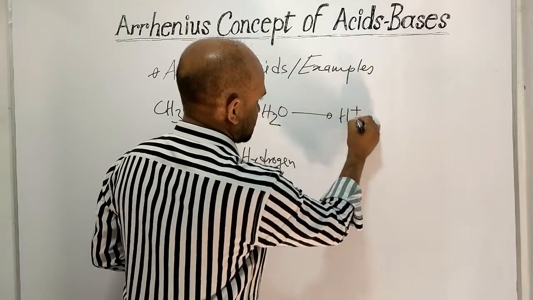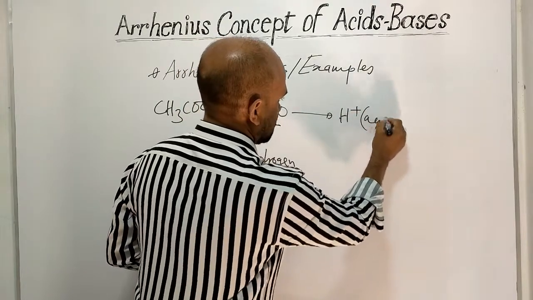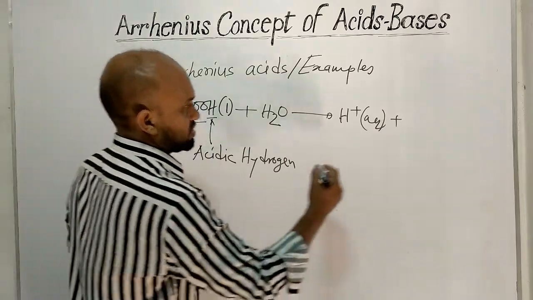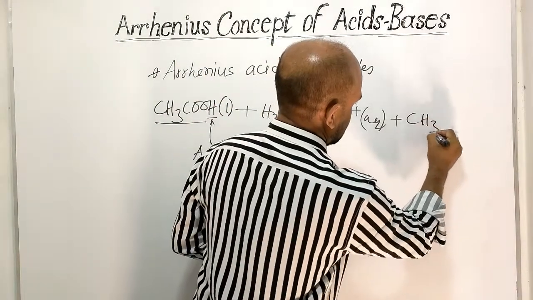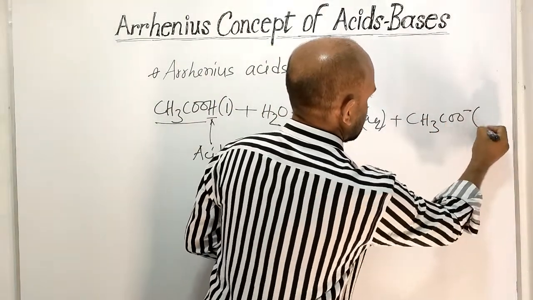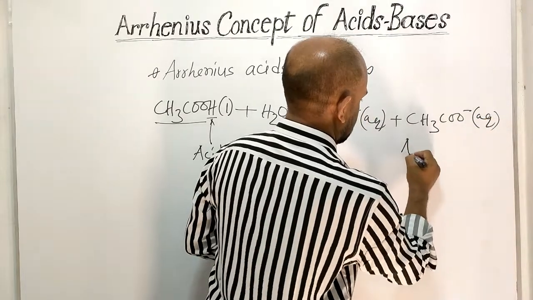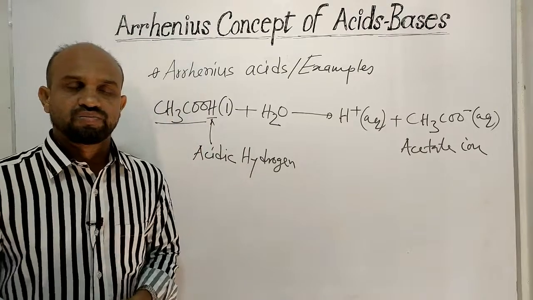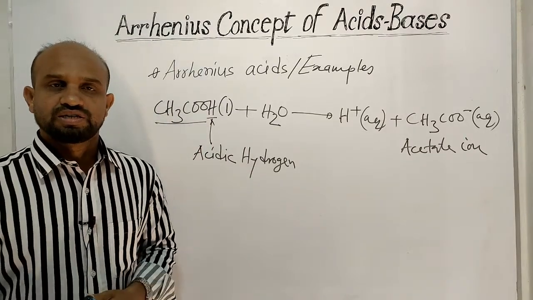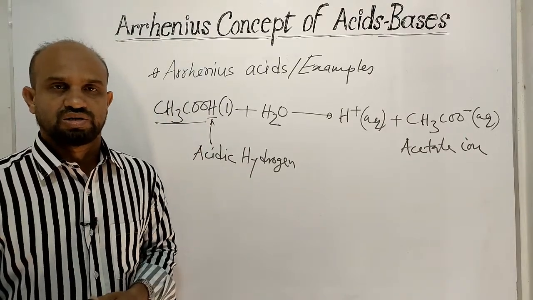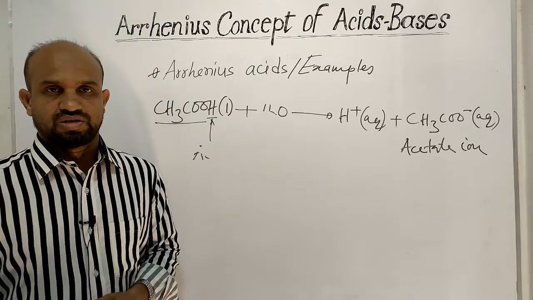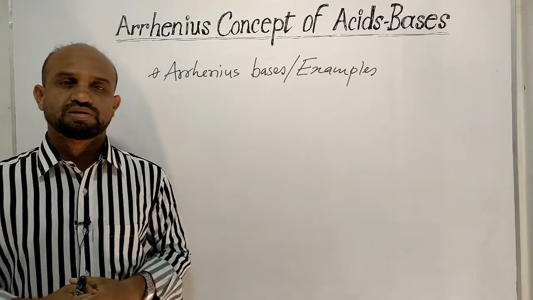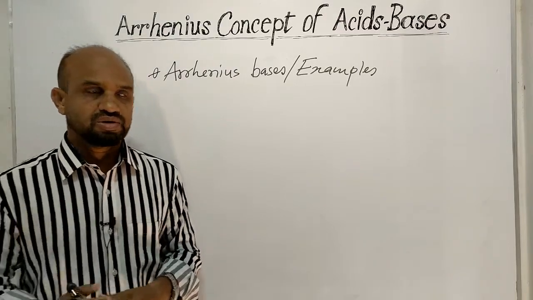It is released as proton, and another anion is formed, that is acetate ion. So acetic acid is a kind of Arrhenius acid because it can produce protons in water. Let's see the next point. Now the point is Arrhenius bases with some examples.